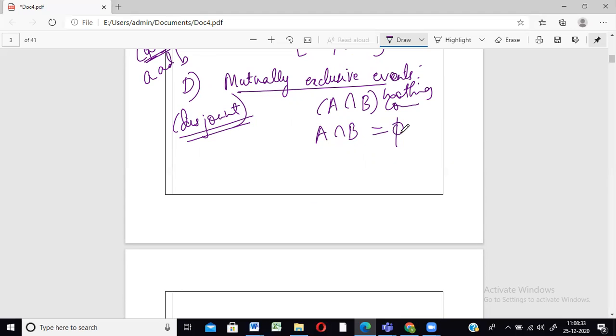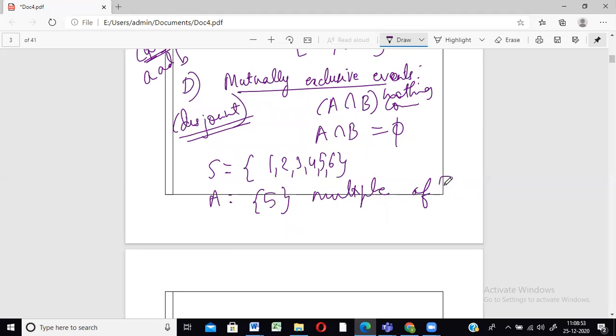Suppose I take an example of when a die is rolled: 1, 2, 3, 4, 5, and 6. Let A be an event which is a multiple of 5. So we just have this one element. Suppose B is an event which is a multiple of 2.